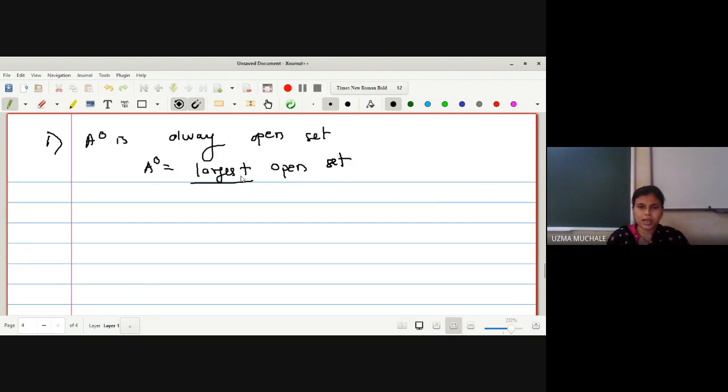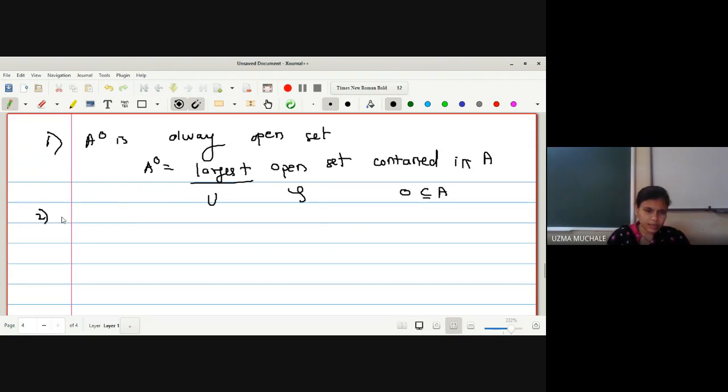How do you select the largest? By taking the union. Largest open set. Where do we select the open sets from? The sets contained in A. Okay, so this is the definition. So before being the largest, first it is an open set.